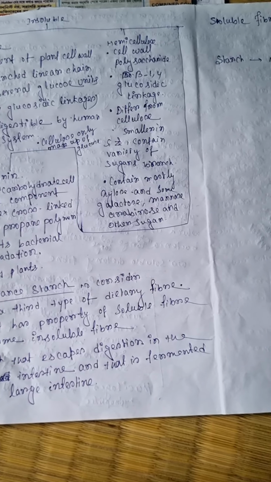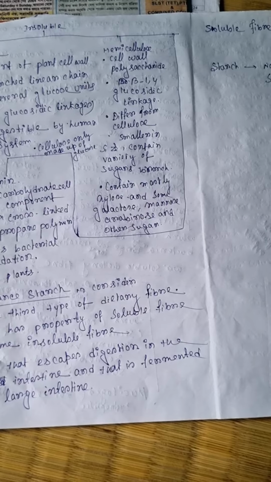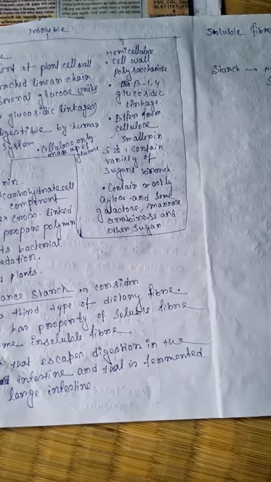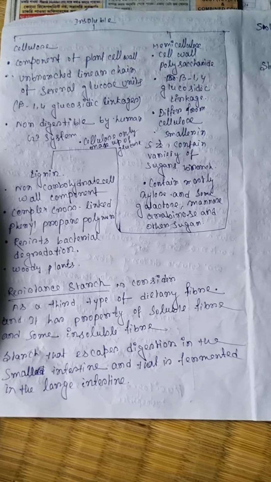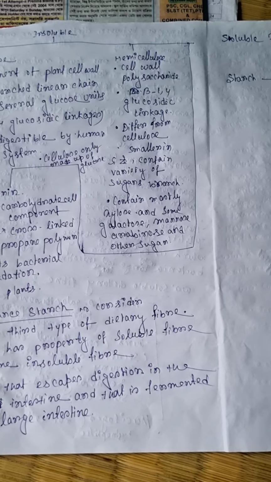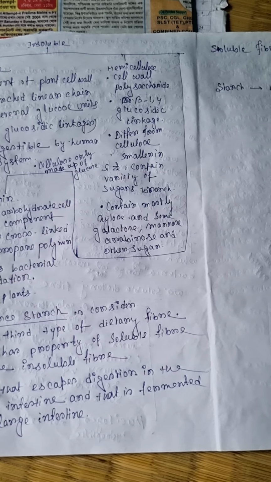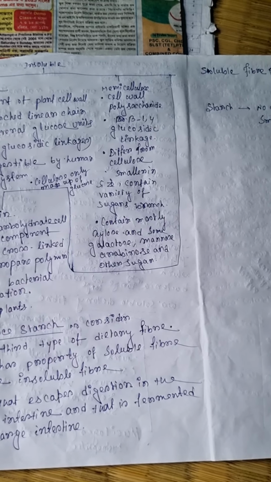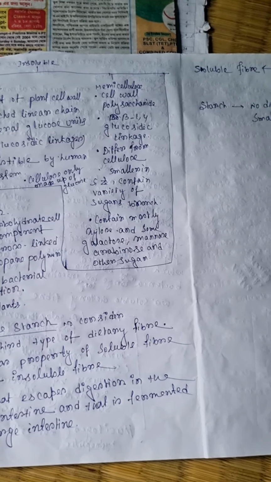It is smaller in size and contains a variety of sugars. Cellulose is unbranched, but hemicellulose is branched, containing mostly xylose and galactose, mannose, arabinose and a variety of sugars.